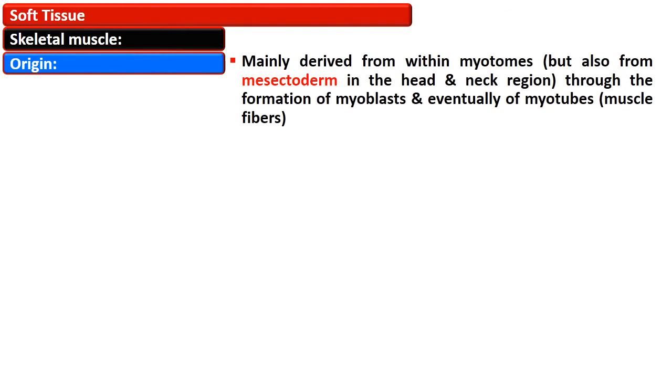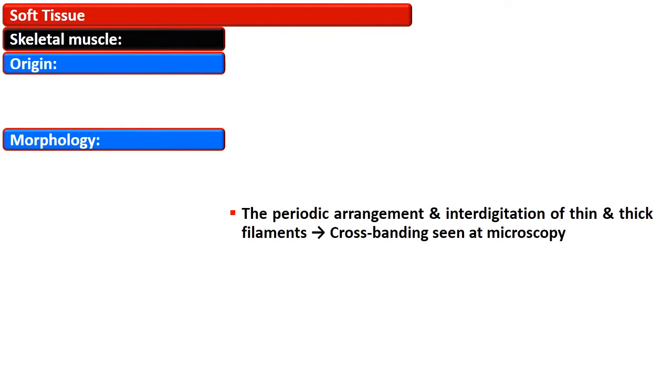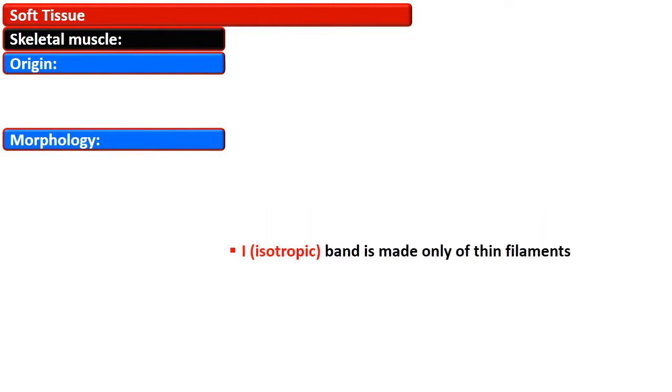The skeletal muscles are mainly derived from within the myotomes, but also from the mesoderm in the head and neck region through the formation of myoblasts and eventually of myotubes. Morphologically, the myofibrils are composed of two types of microfilament. One is the thin type, made of actin, and the thick microfilaments are made of myosin. The periodic arrangement of these thick and thin fibers results in cross banding, which is seen on microscopy.